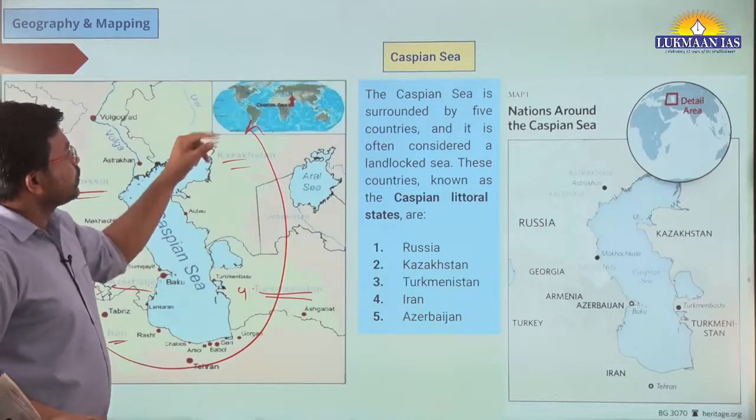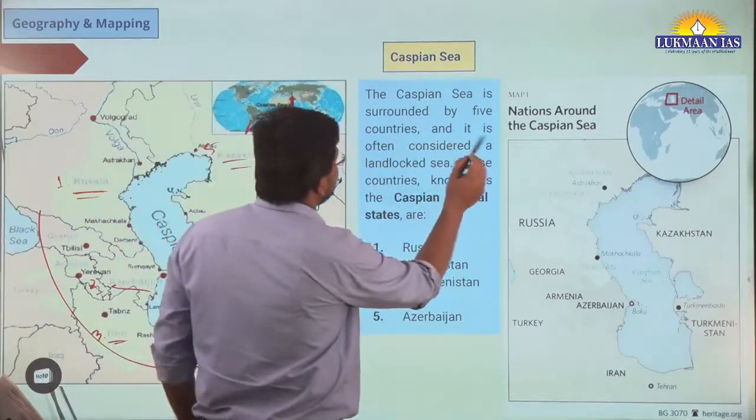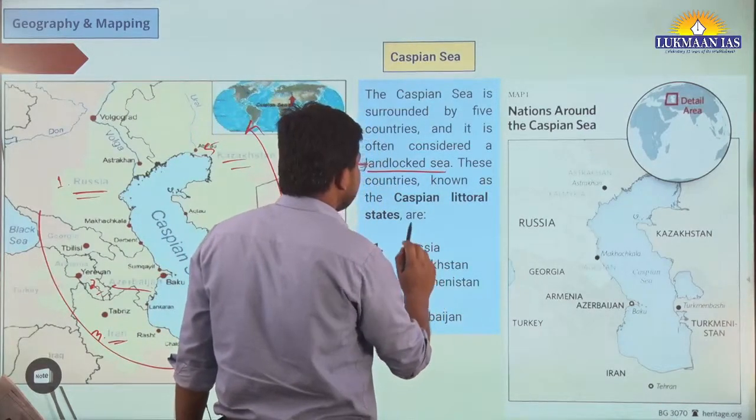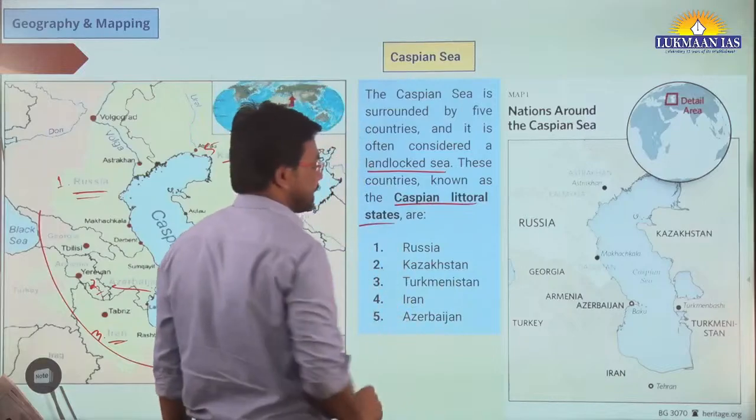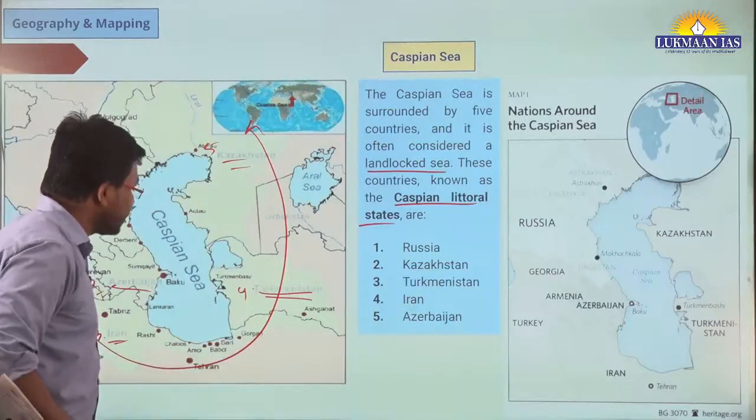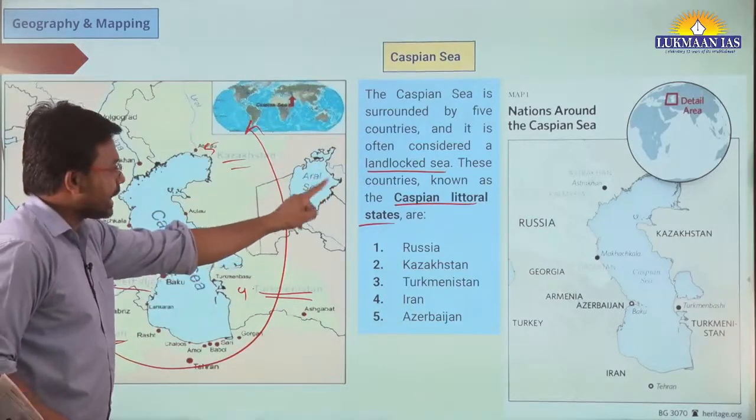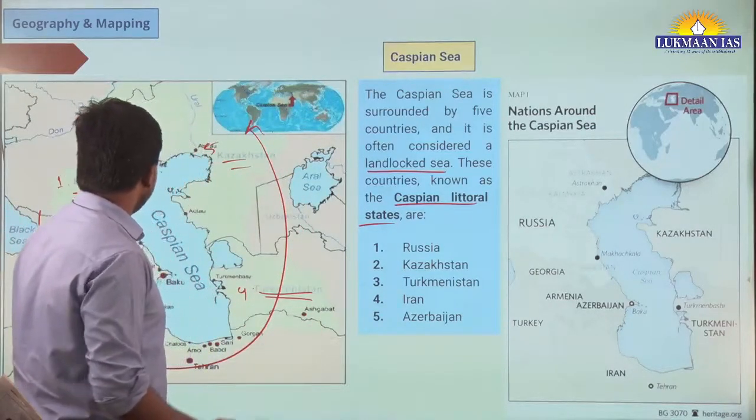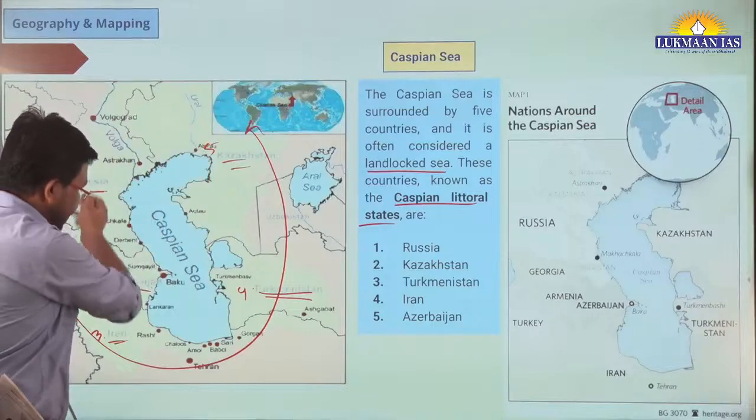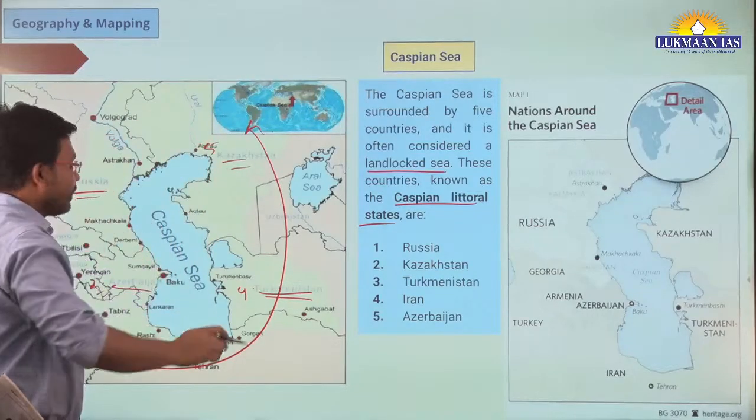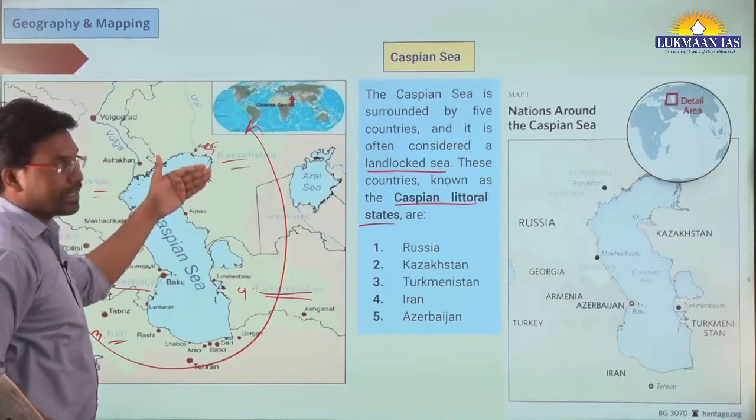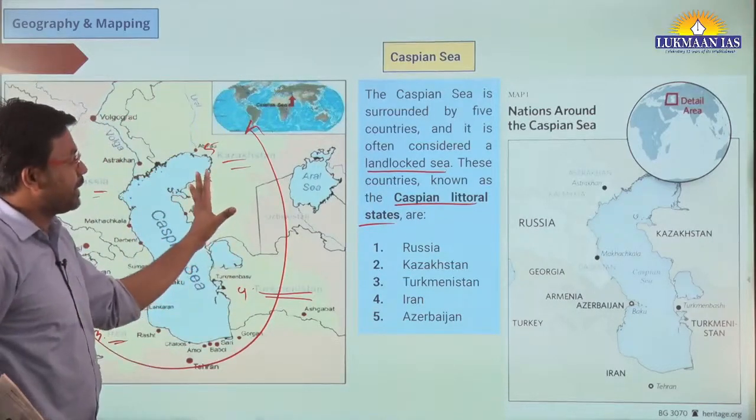Here let us understand a little bit about the Caspian Sea. The Caspian Sea is surrounded by 5 countries and is often considered to be a landlocked sea. These countries that surround the Caspian Sea are known as the Caspian littoral states. The names of the countries I have mentioned over here. You can remember the countries in an anti-clockwise fashion: Russia, Azerbaijan, Iran, Turkmenistan, Kazakhstan. You can note it down in that manner itself.